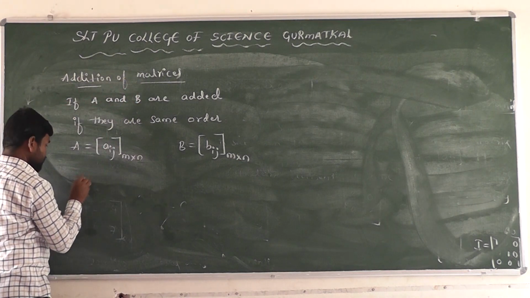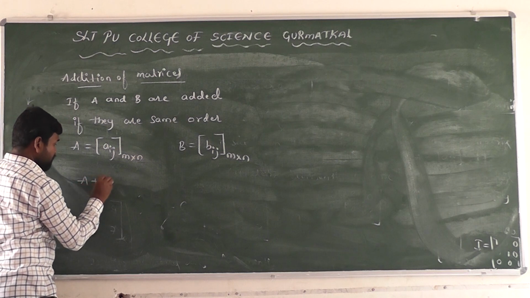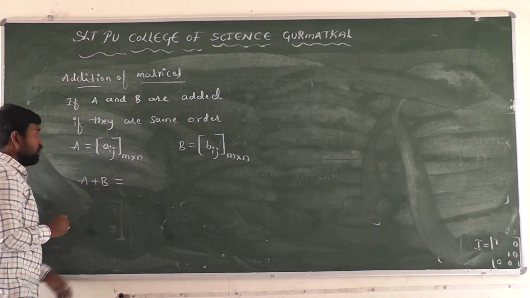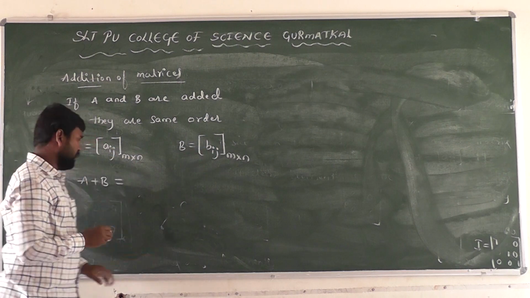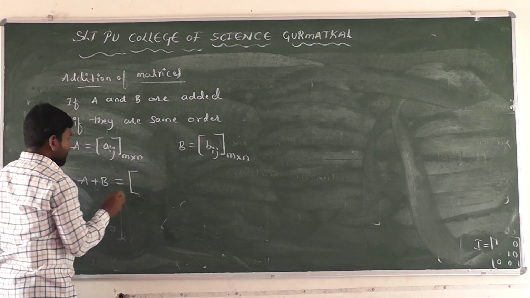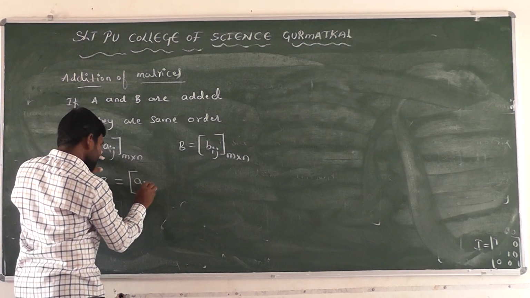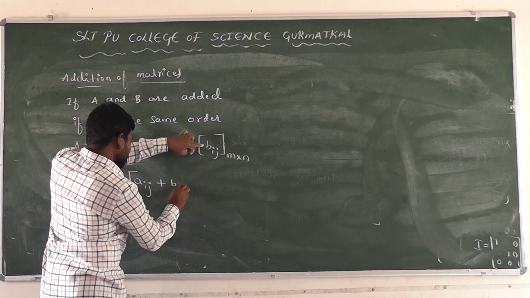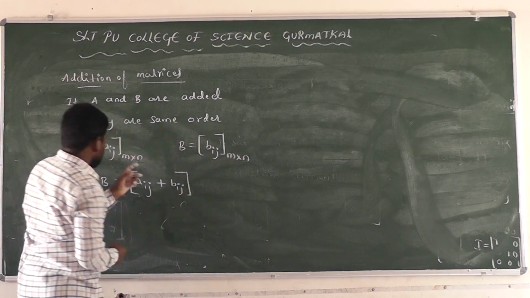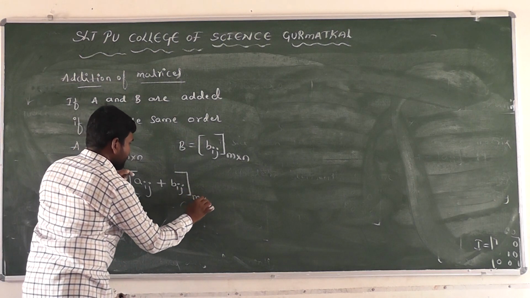Then A plus B is the addition of the matrices. We have to add the corresponding elements of the matrices A and B. A plus B is equal to a_ij plus b_ij. What is the order here? m cross n order, right?